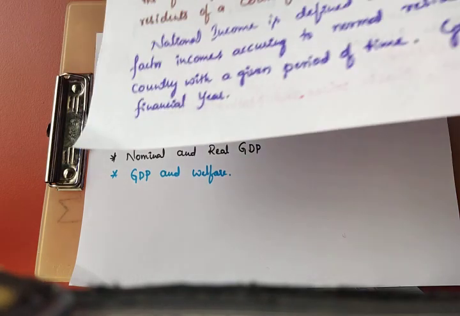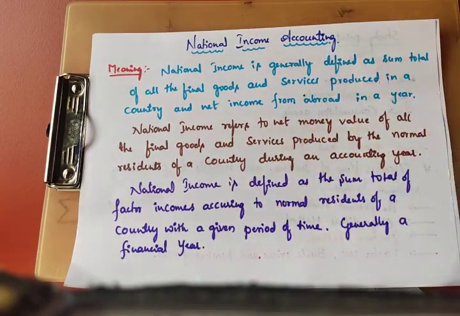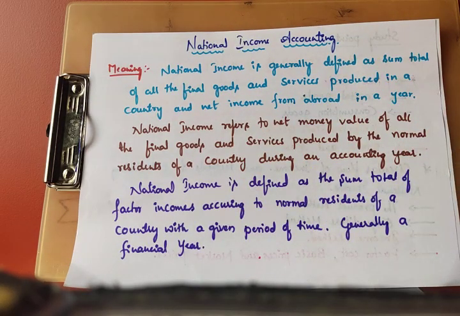So don't forget the meaning of national income. National income is generally defined as the sum total of all the final goods and services produced in a country and net income from abroad in a year. One more answer: national income refers to the net money value of all the final goods and services produced by the normal residents of a country during an accounting year.